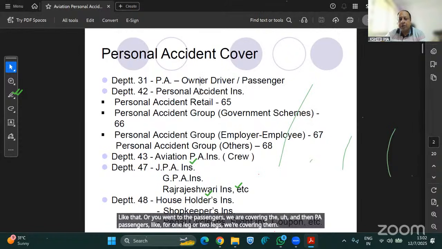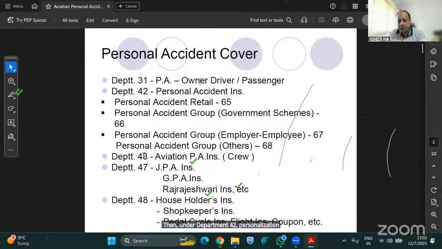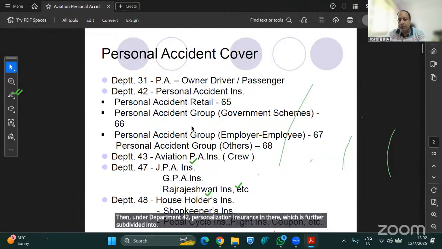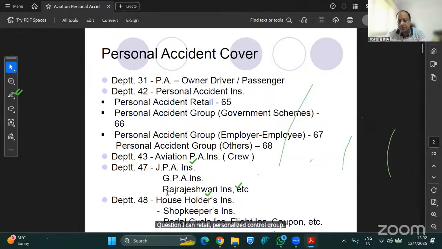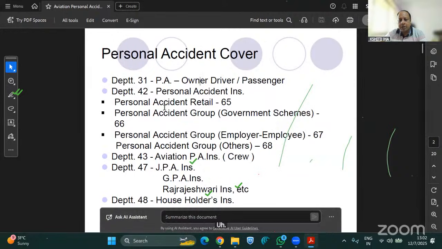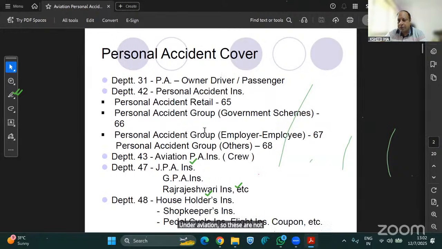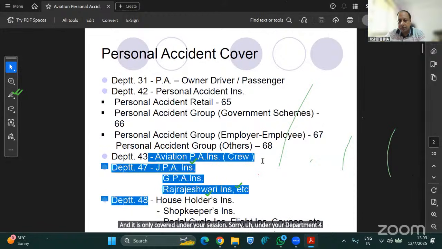Then under Department 42, personal accident insurance is there, which is further subdivided into personal accident retail, personal accident group, government scheme. These are some of the codes. Under aviation, these are not covering your aviation risk, and it is only covered under your Department 43, which is aviation PA insurance for crew.